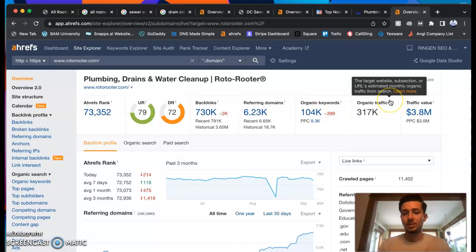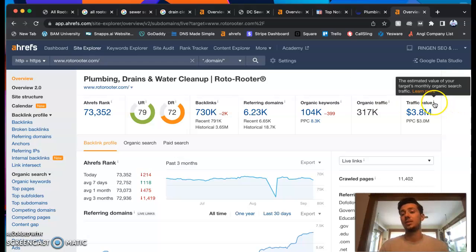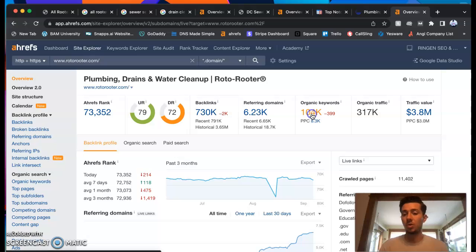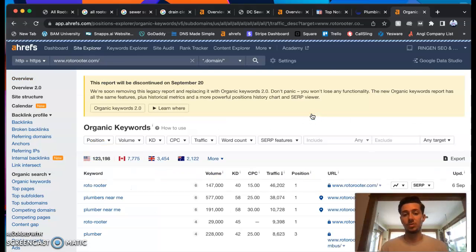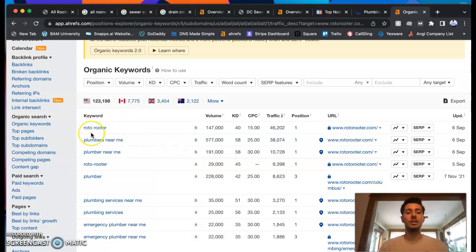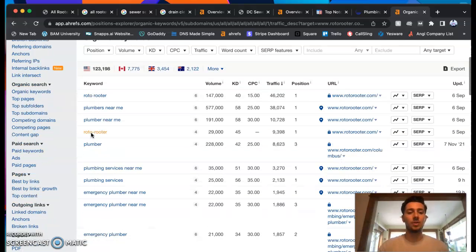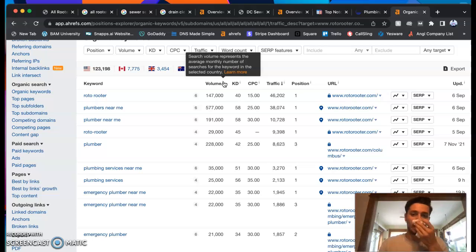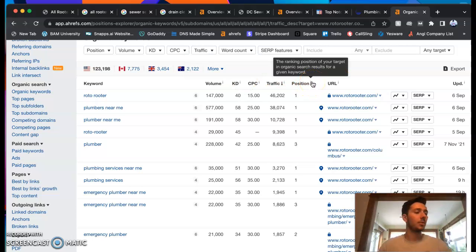So they're bringing in 317,000 people monthly checking out the website, and their website's bringing them in 4 million. So they could be doing more outside of online, but that's just what they do using their website. A keyword is simply anything that anyone looks up on Google. We want to rank you for keywords that have your name in it, keywords that have your services in it. You can see even plumbers near me, look at the volume numbers on some of these keywords, and they're ranking first for it. We want to check out the position, and we want to rank you in the first position for as many keywords as we can.